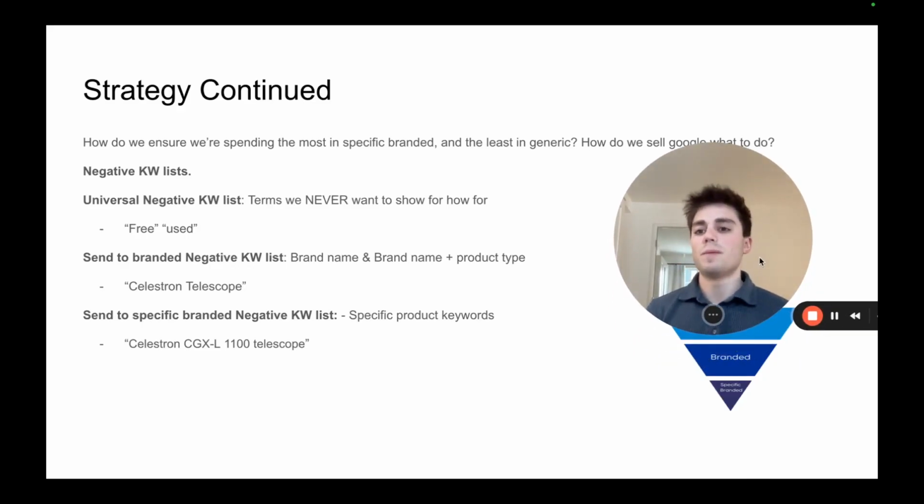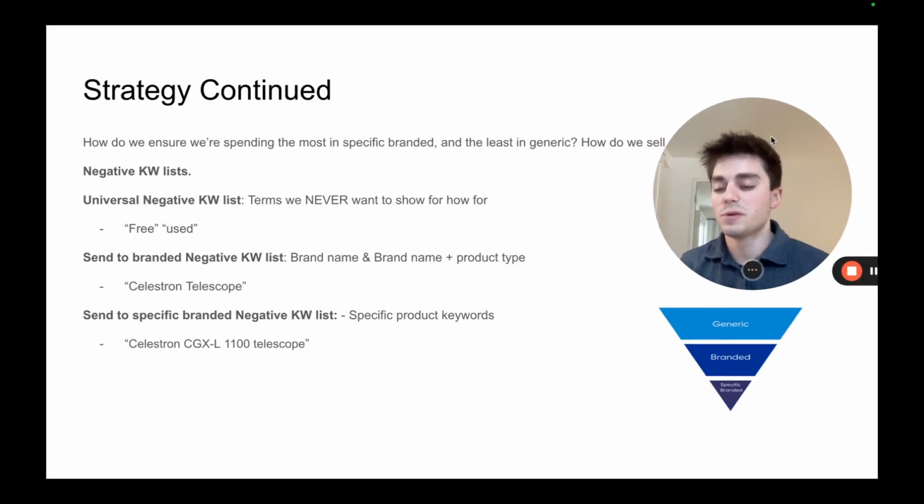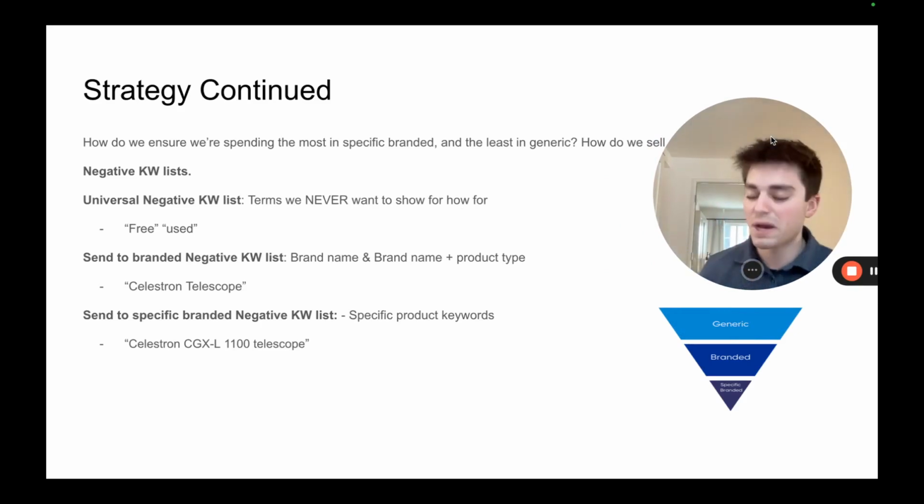Strategy continued. How do we ensure we're spending the most in specific branded, which is the Celestron CGXL 1100 telescope, and the least in generic, for people just looking up a telescope? How do we tell Google what to do? We do that with negative keyword lists, which might be confusing now, but I'm going to show you exactly how to do it.